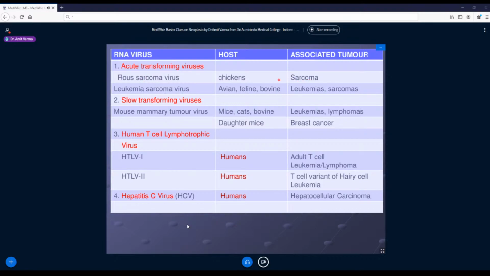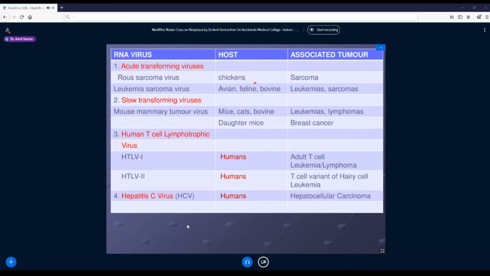So now here, the alert is that even animals can be diseased. They can have tumors. So if we are non-veg lovers or if we like to eat non-veg foods, we have to be very sure that we are not consuming diseased animals, right? Like avians, felines, or bovines or chickens, because these animals may be suffering from leukemias or sarcomas.